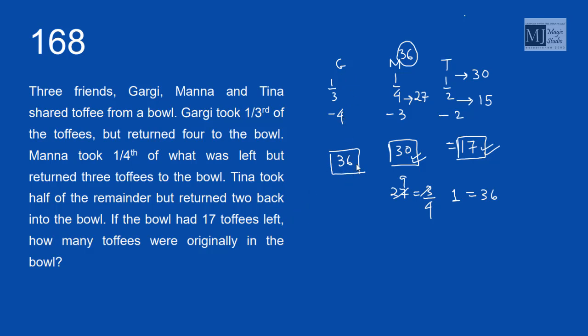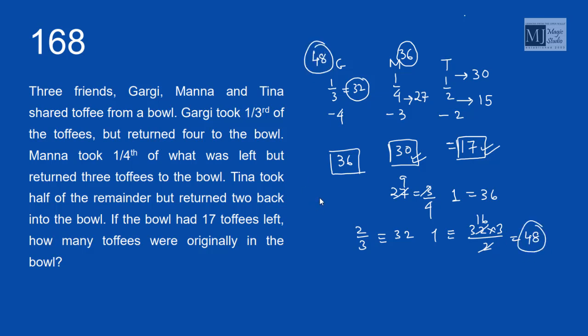Gargi returned 4 toffees and then they became 36 in number. If Gargi hadn't returned 4, there should be 32 toffees left after 1/3 of the toffees were taken out by Gargi. That means 2/3 is equivalent to 32. 1 should be equivalent to 32 into 3 by 2, that is 48. Gargi started with 48 toffees.